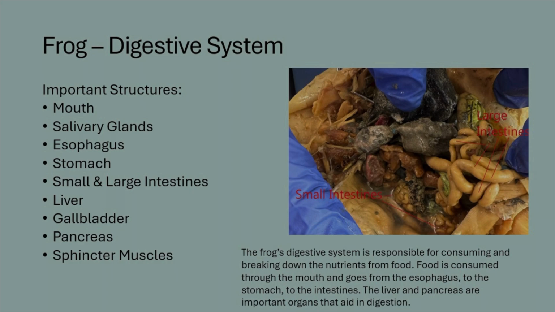The digestive system. The frog's digestive system is responsible for consuming and breaking down the nutrients from food. Food is consumed through the mouth and goes from the esophagus to the stomach to the intestines. The liver and pancreas are important organs that aid in digestion. Some important structures of the frog's digestive system are the mouth, the salivary glands, the esophagus, the stomach, the small and large intestines, the liver, the gallbladder, the pancreas, and the sphincter muscles. From the picture on the right, we can see the labeled large and small intestines.